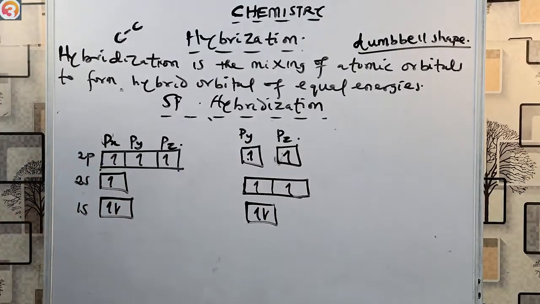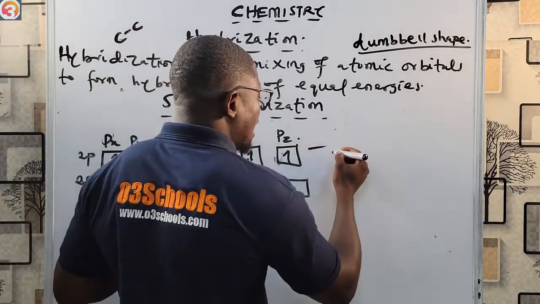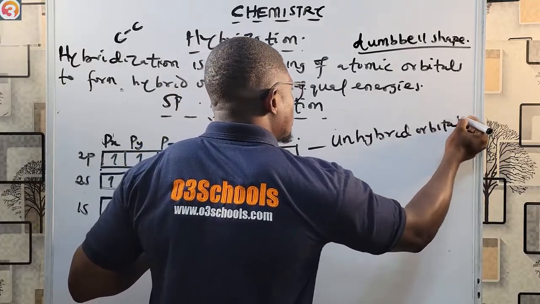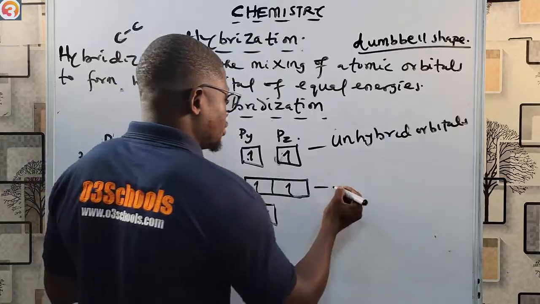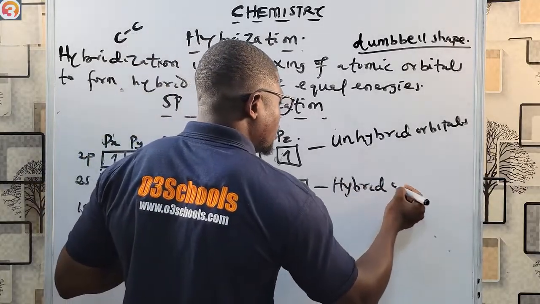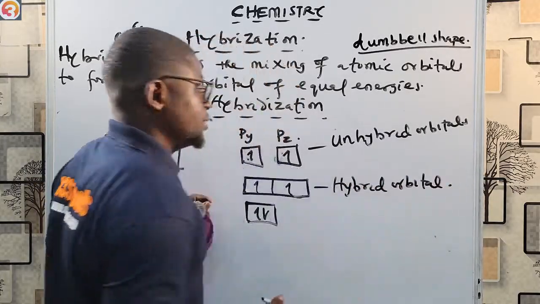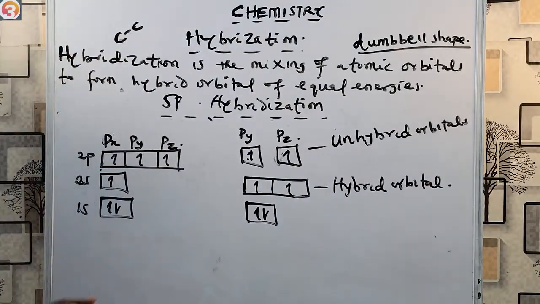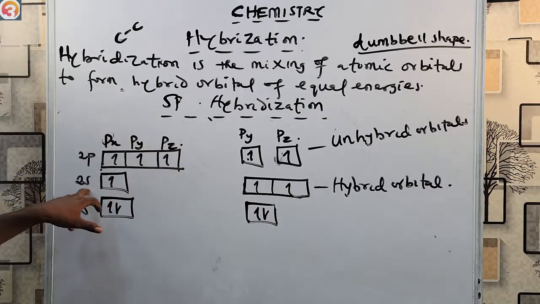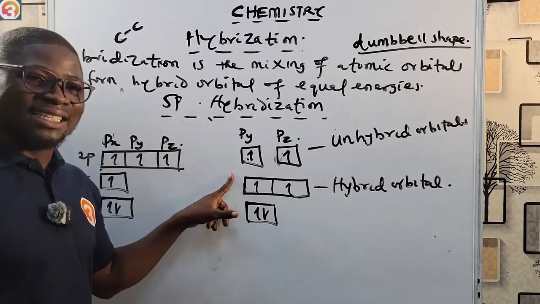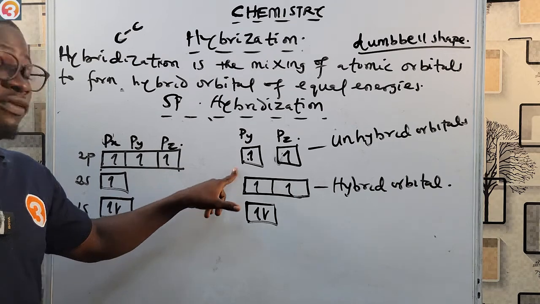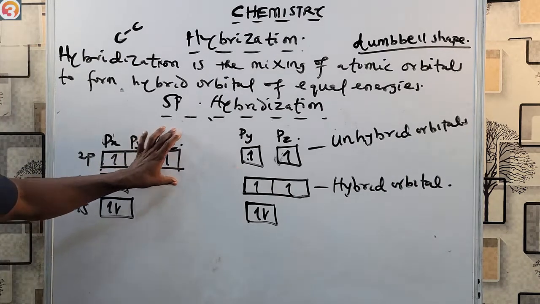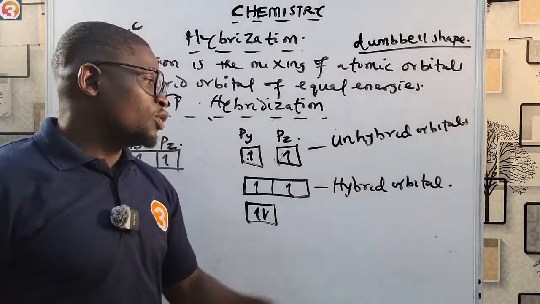Now, how many unhybrid orbitals do we have? We have 2 unhybrid orbitals, and here we have 1 hybrid orbital. You get it now? This is what happens in sp hybridization. The 2s orbital only mixes with the px degenerate of the p orbital. It does not mix with py and pz. So we have 2 unhybrid orbitals and 1 hybrid orbital.